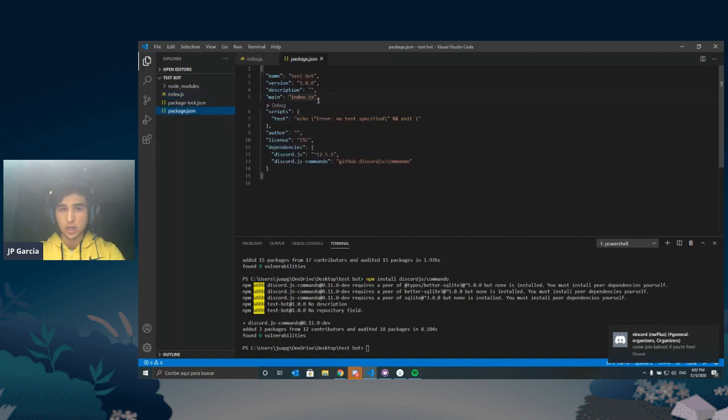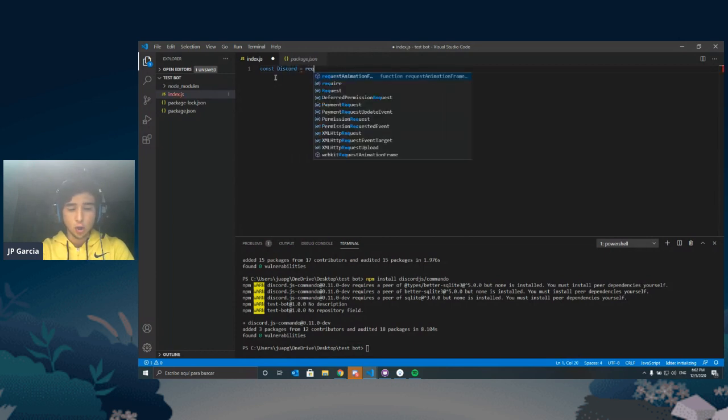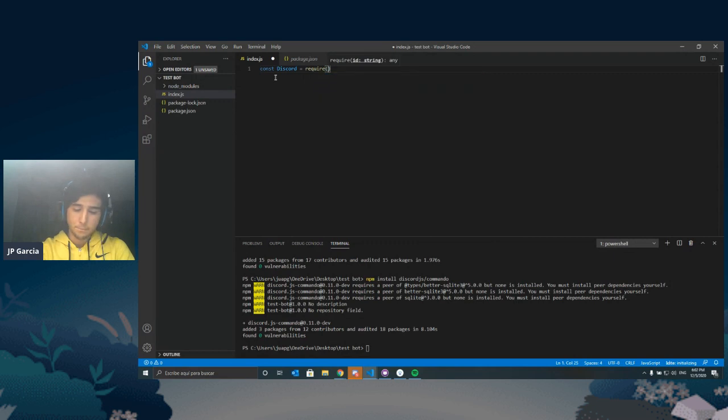If you change this name to something else like hello.js, then you should change the file name to hello.js. But for now, we are gonna stay with index.js because it's just the convention. First, we have to initialize the requirements. I'm gonna write down some code and then explain what's going on. It's gonna be const for constant. Discord equals require, and then we open and close quotes to say discord.js.